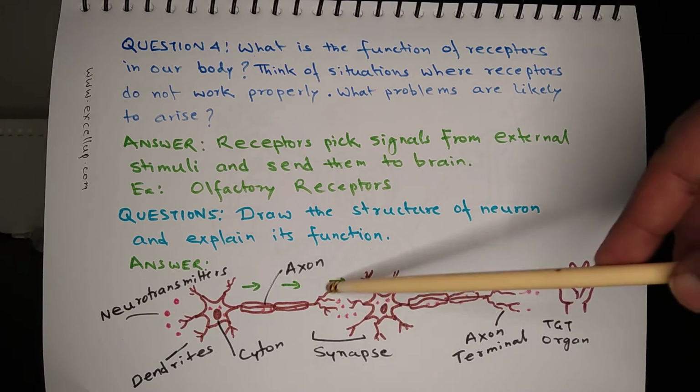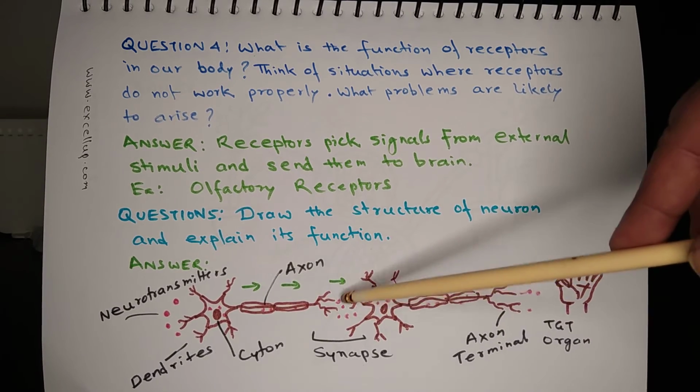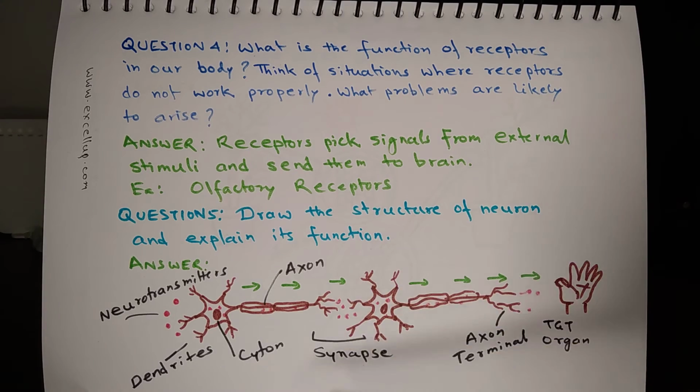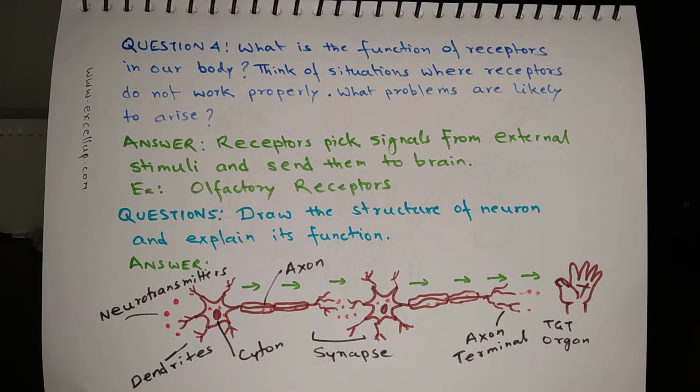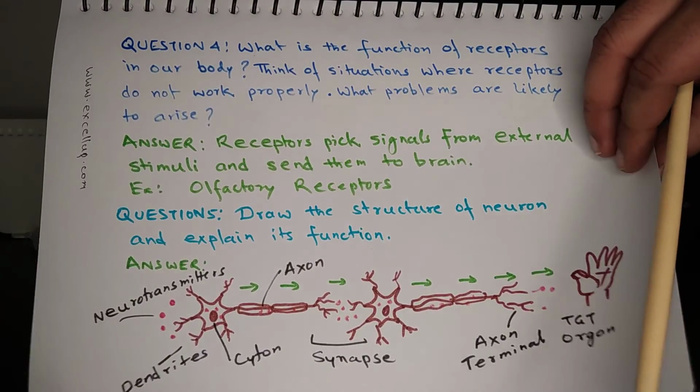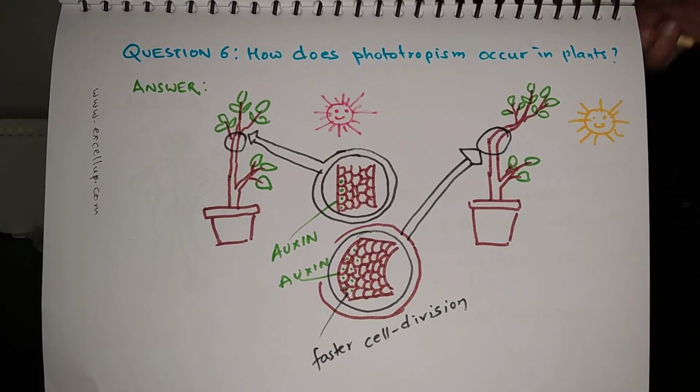So whatever neurotransmitters are released here, the red dots, they are neurotransmitters, they are picked up by the dendrites of the next neuron, and that is how the nerve signals travel from one neuron to the next neuron and so on, and finally it reaches the target organ, say this is a hand, this can be a target organ. So once the hand gets the message through neurotransmitters, it acts accordingly. That is how the neuron carries out transmission of nerve signals.